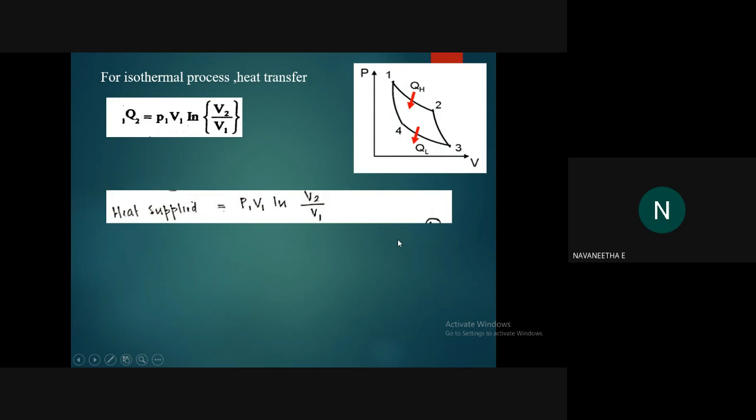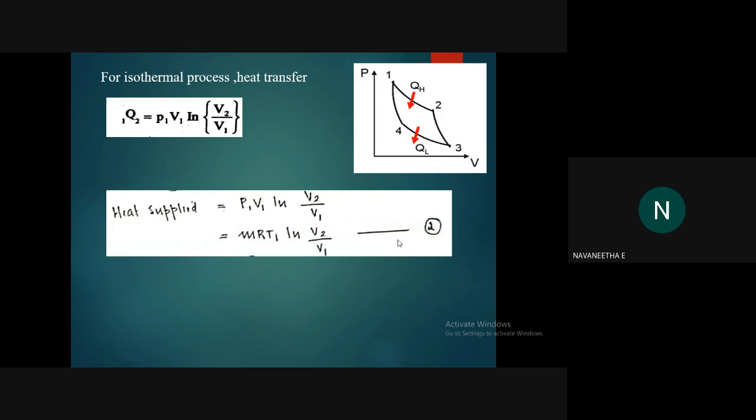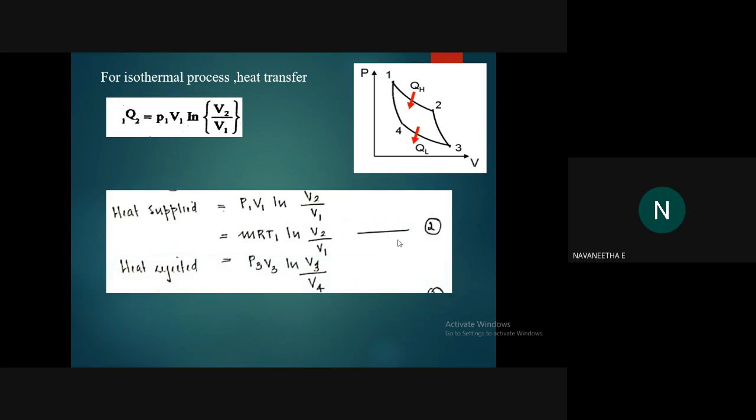Then what about the heat rejected? Write down the equation for heat rejected: P3 V3 log V3 by V4.